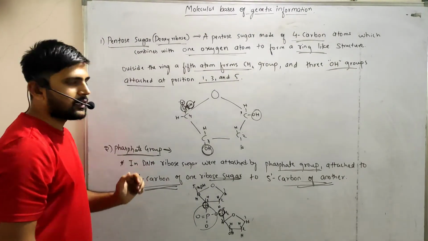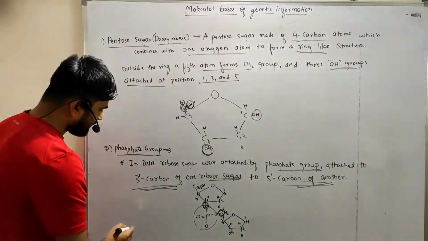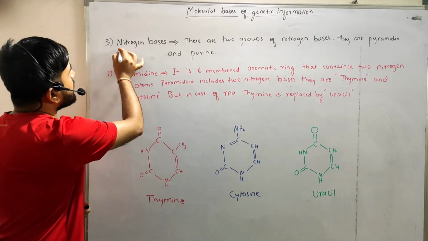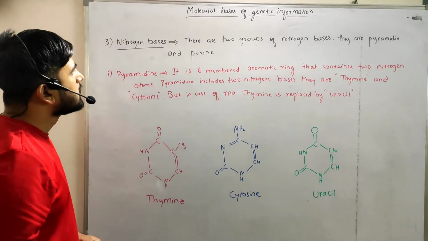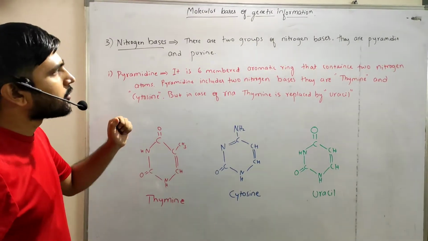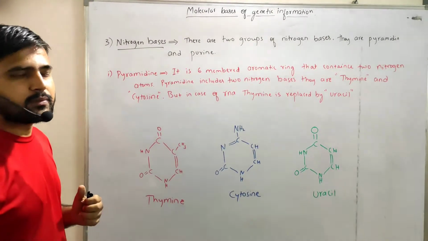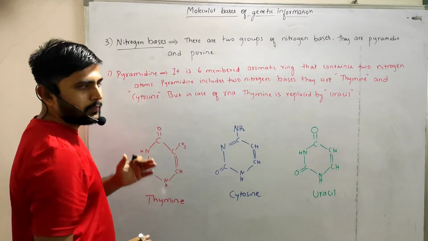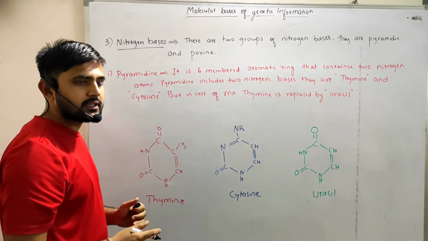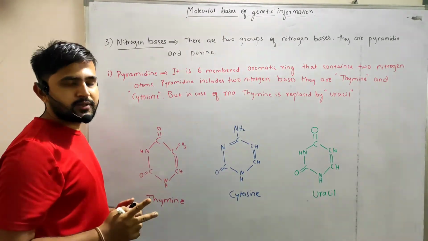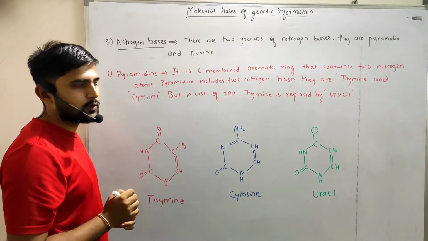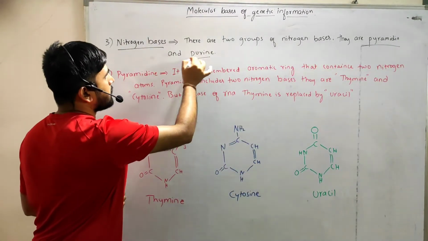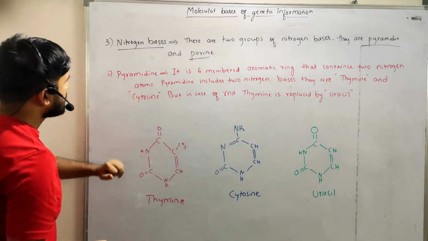And the third one will be the nitrogenous base. We will discuss that. The third one is the nitrogen bases. There are two groups of nitrogen bases, pyrimidine and purine. In DNA we will find two groups of nitrogen bases: the first one is the pyrimidine and the second one is the purine. So we will see what those are.